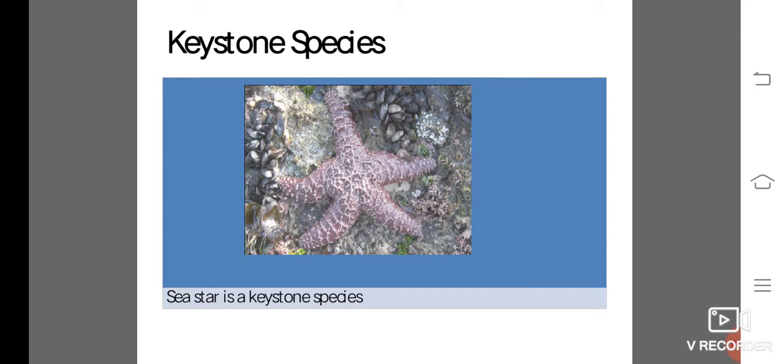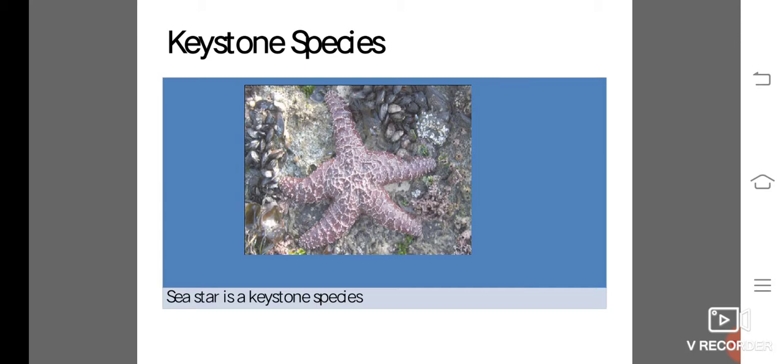Another keystone species is the banded tetra, a fish in tropical streams which supplies nearly all of the phosphorus, a necessary inorganic nutrient, to the rest of the community. If these fish were to become extinct, the community would be greatly affected.